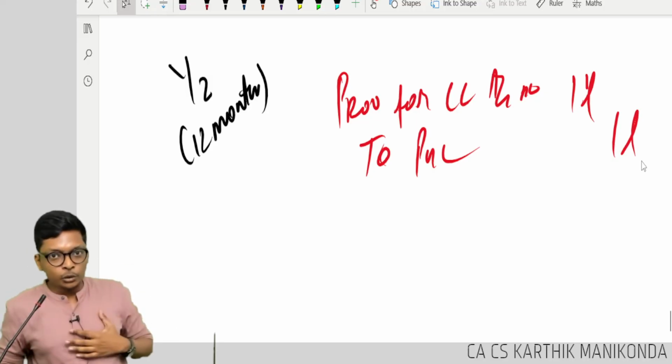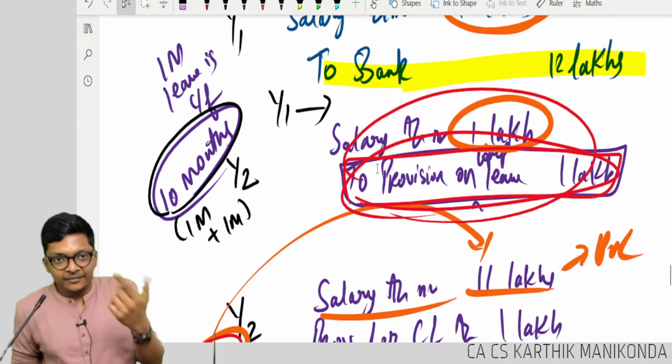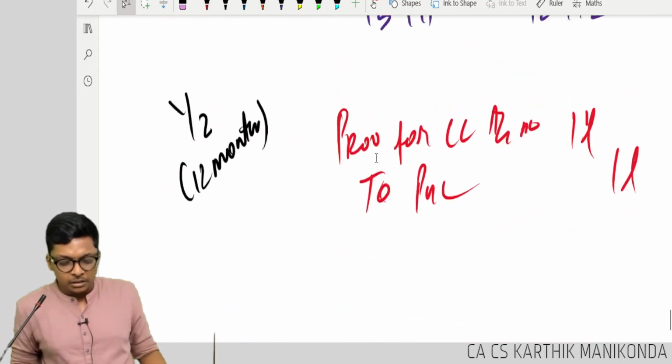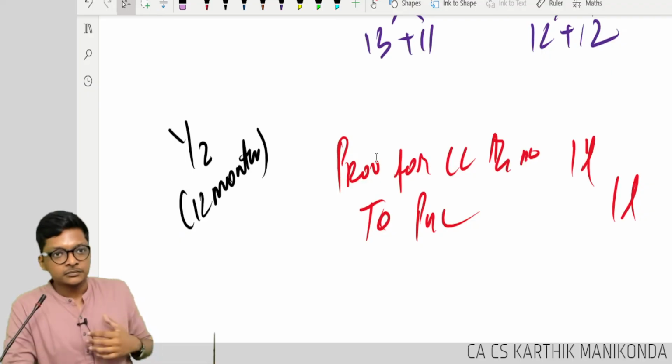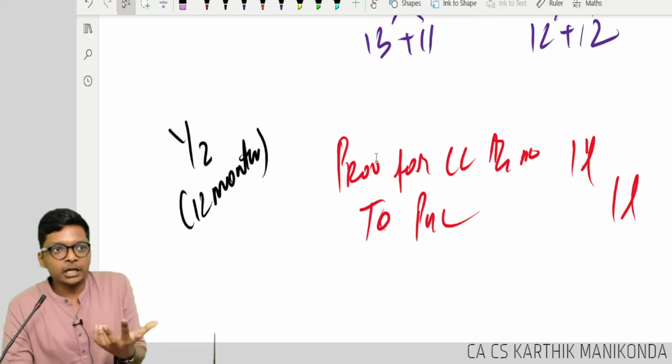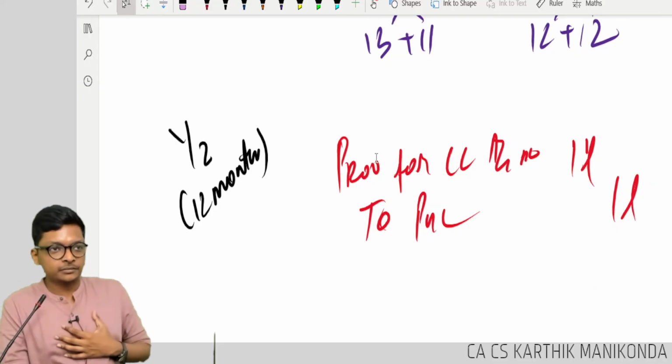What you debited to P&L earlier will get reversed now. Why is it reversed in year 2? Year 2 only you lost the benefit. Matching concept. Are you getting it, guys?